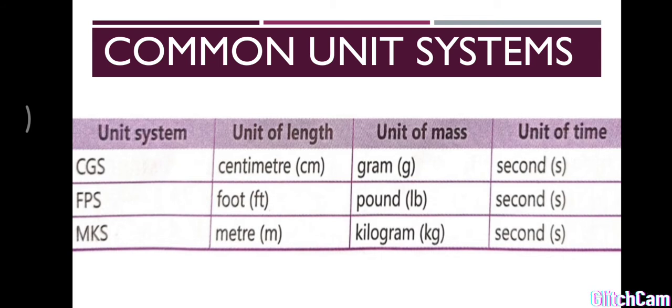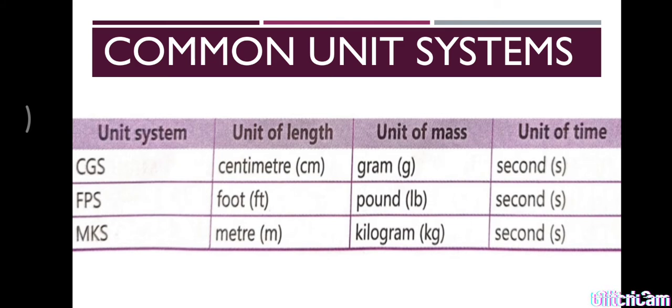In CGS, the unit of length is measured in centimeter, the unit of mass in gram, and the unit of time in second. In FPS, the unit of length is foot, mass is pound, and time is second. Still, in some countries they are using pound for measuring mass. Examples: United States, Burma. Next is the MKS system. The unit of length is meter, unit of mass is kilogram, and unit of time is second.